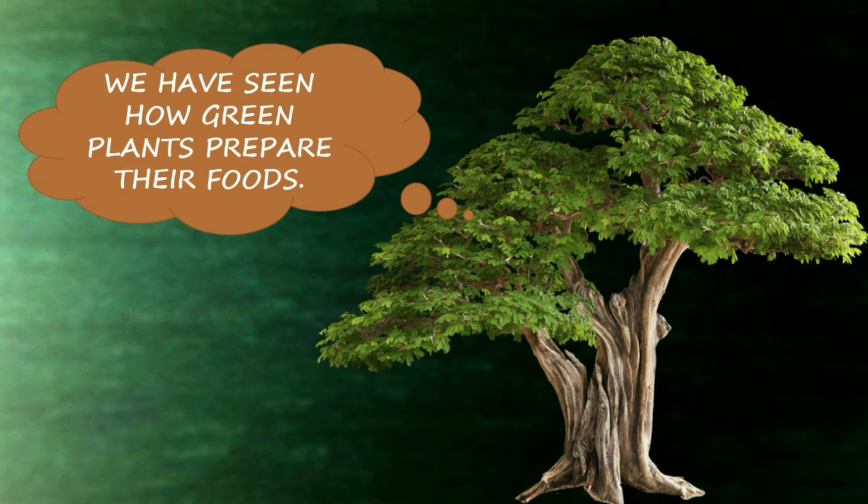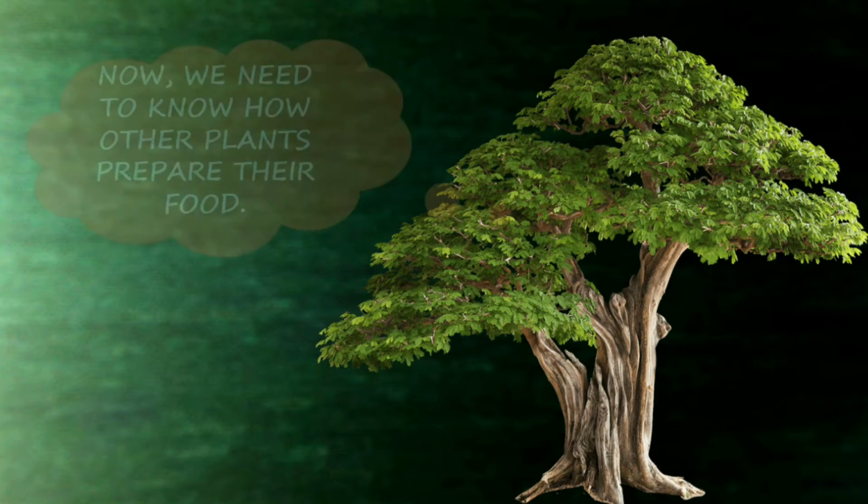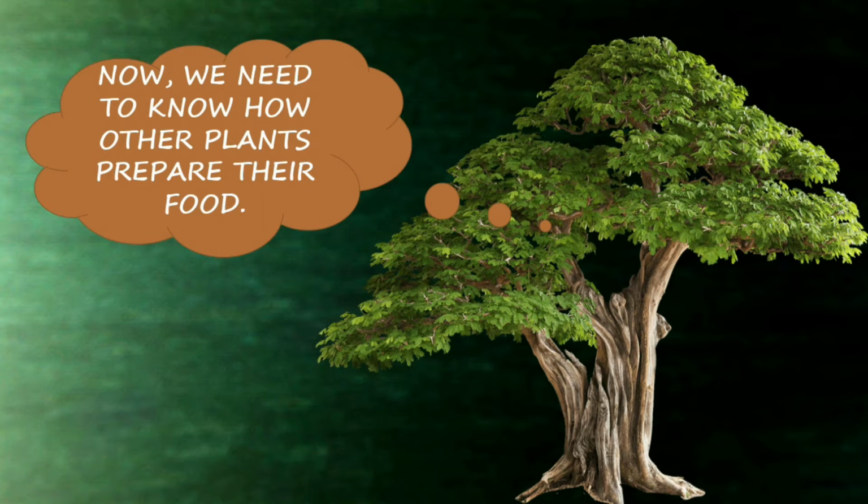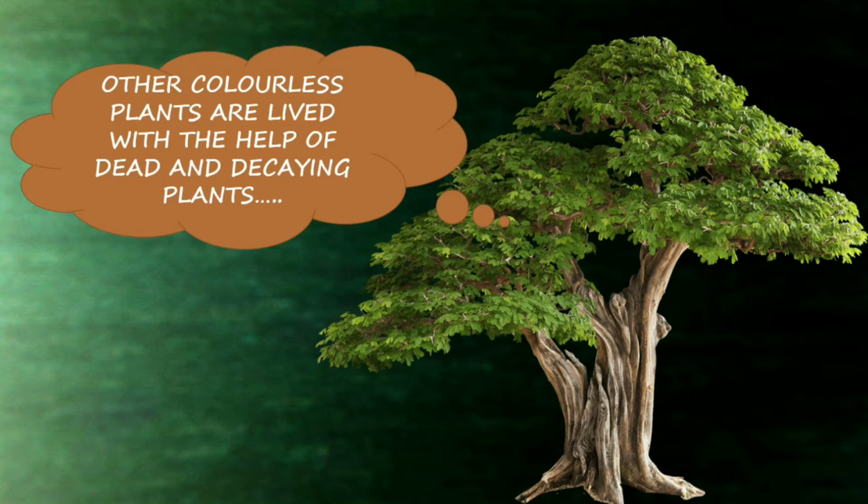We have seen how green plants prepare their food. Now we need to know how other plants prepare their food. Other colorless plants live with the help of dead and decaying plants. So only the green plants can produce their food. Non-green plants are unable to produce food.